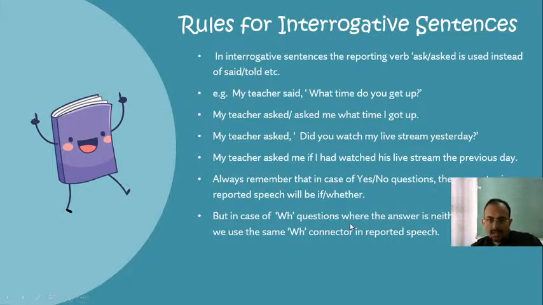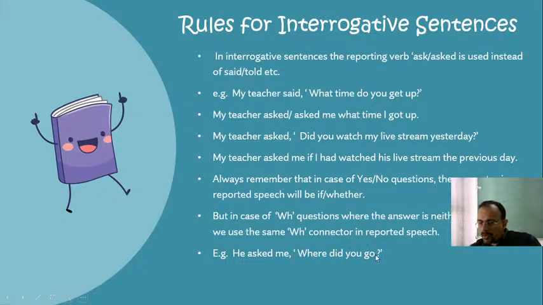Okay, that is an interrogative sentence. Another question is, he asked me where did you go? He asked me where did you go? So you can always remember that we shall have to change in corresponding past tense. So simple past will become past perfect.